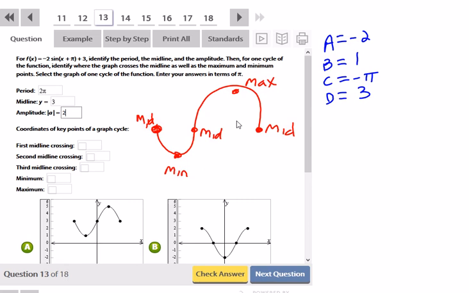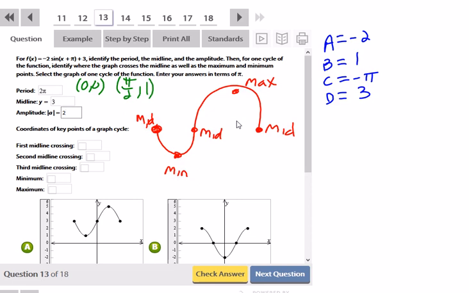So normally for sine, the first point is at 0, 0. That's normally the first mid. Then normally you go up to, if it's going through one full cycle in 2 pi, the first key point would be pi over 2, comma 1.